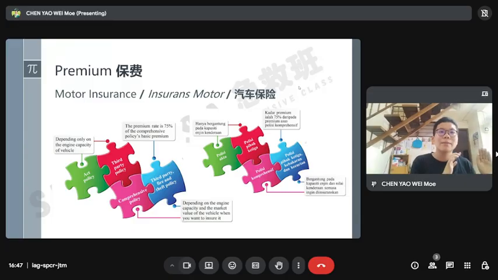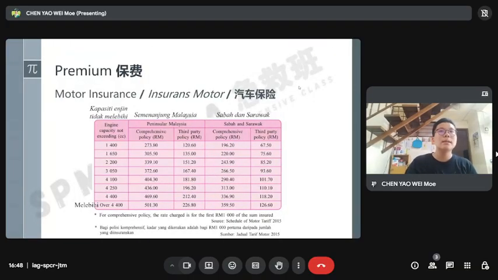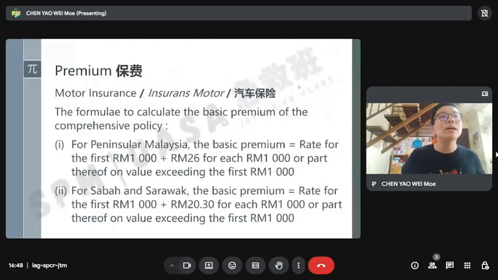And for the third party fire and theft policy, that one is different. Okay, yes, it depends on engine capacity, but the premium rate is 75% of the comprehensive policy basic premium. So your basic premium on TFT will be calculated as 75% of the comprehensive policy basic premium. So this is the table. No need to remember because the question will give you the table. You just need to know about this one.